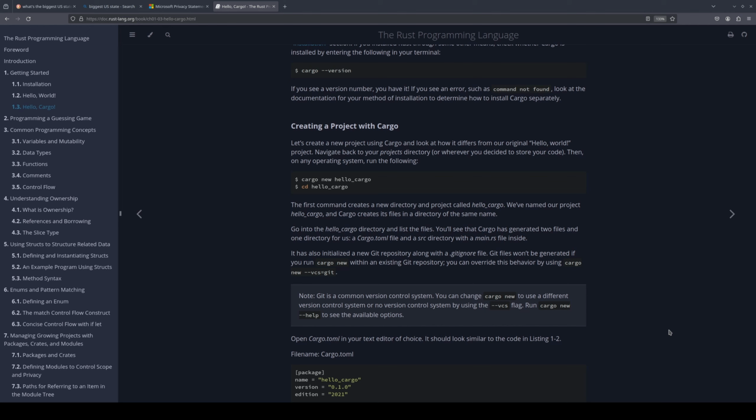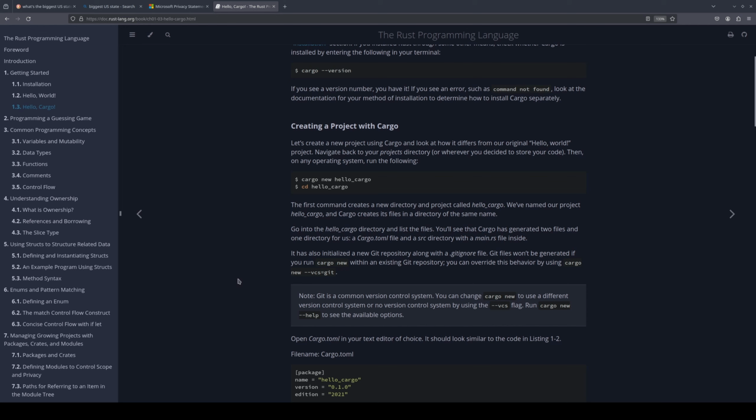I haven't used a low-level language since I was in school and learning C. So this was my first Rust project, and it was definitely tricky just dealing with all the build and compiling issues. But it's definitely worth it to learn it in the long run, because with Rust, you can create applications that are super lightweight and super efficient, and you can really make it optimized if you know what you're doing.